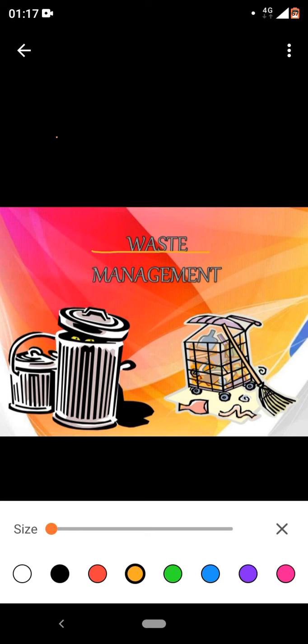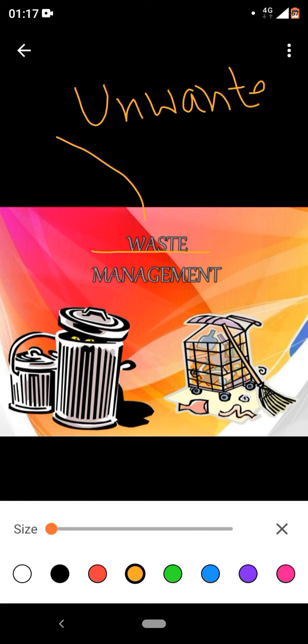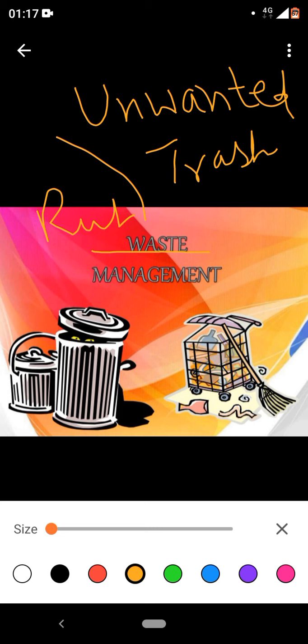What do you mean by waste? Waste means something unwanted that we don't want. The synonyms of waste are trash, rubbish, and the next word you would have seen is scrap. So these are the synonyms of waste, which is unwanted. We don't need it. Okay.